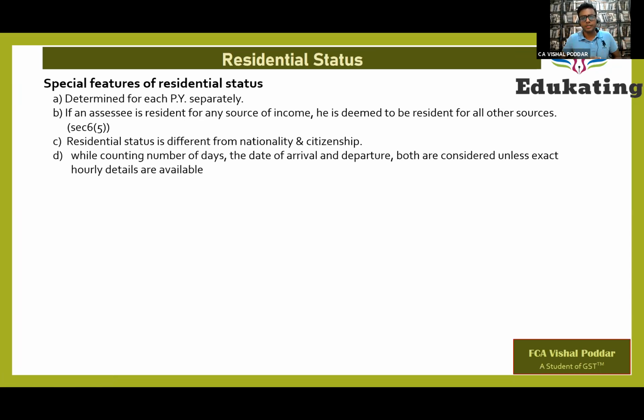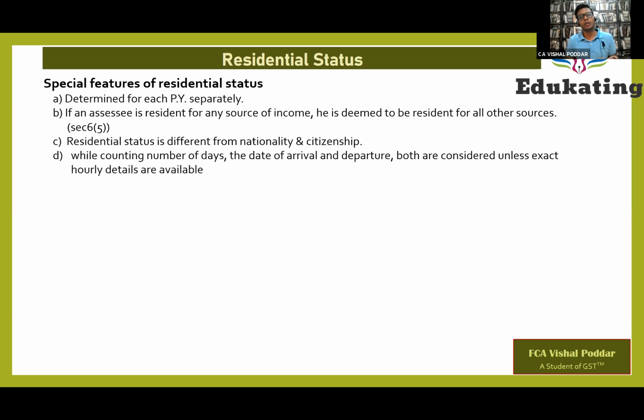My residential status, which we are going to study, is determined on the basis of the number of days of stay in India. One of the conditions is that if I stay for more than 182 days in India, I will be treated as a resident. Now, let us say I was staying in India for 182 days or more. So technically, my status is resident. However, suppose you find out my income source wise: one source is job, that is salary income, the other source is rental, which is house property income, then business income, capital income, and the last source is other sources income.